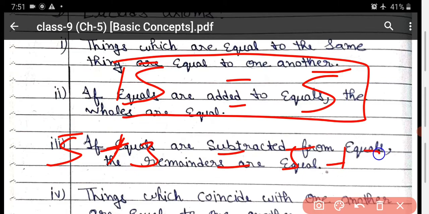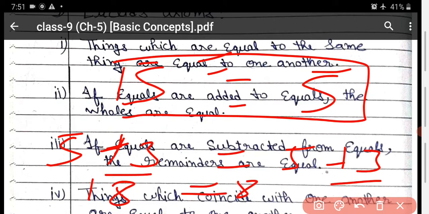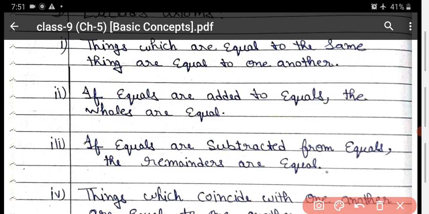Then I always add here 3, na? They are equal, na. So you add an equal number to the equals. Equal number means you add 3 here, then what will you get here? 8 is equal to 8. It means that whatever you get now, that is the whole, they are always equal.